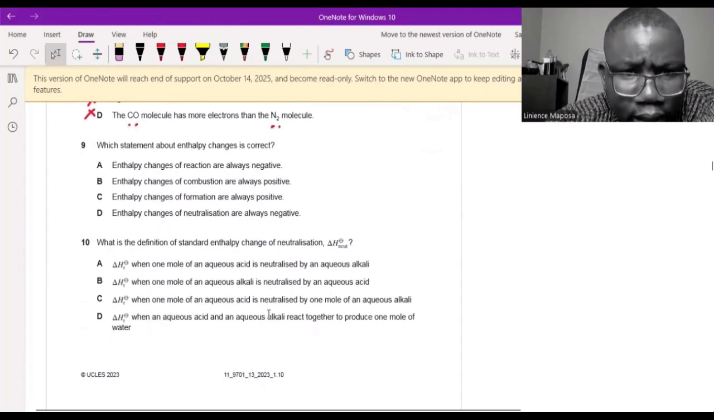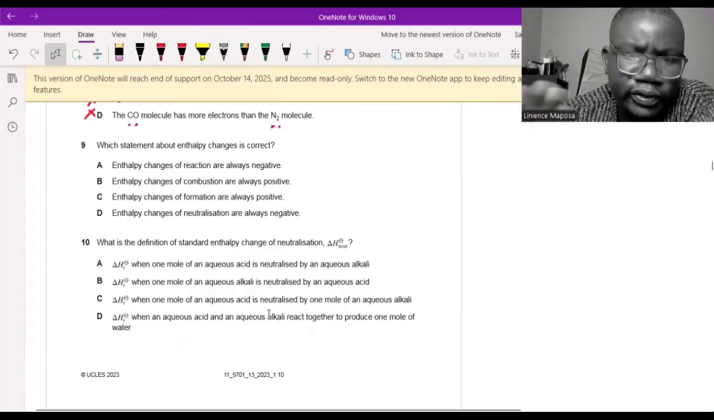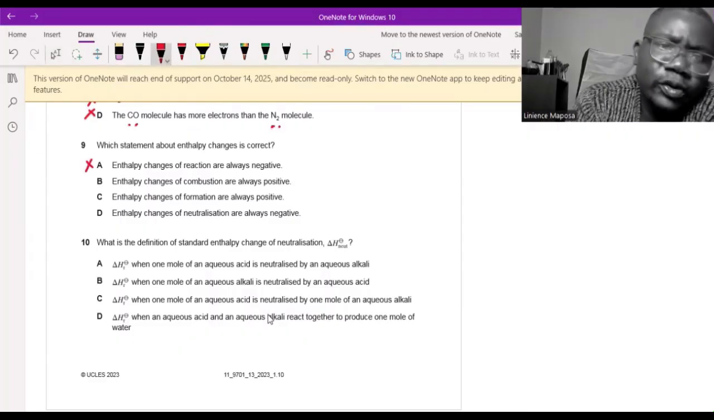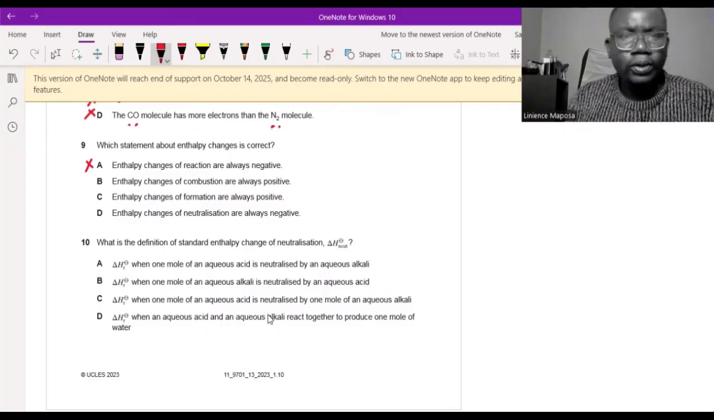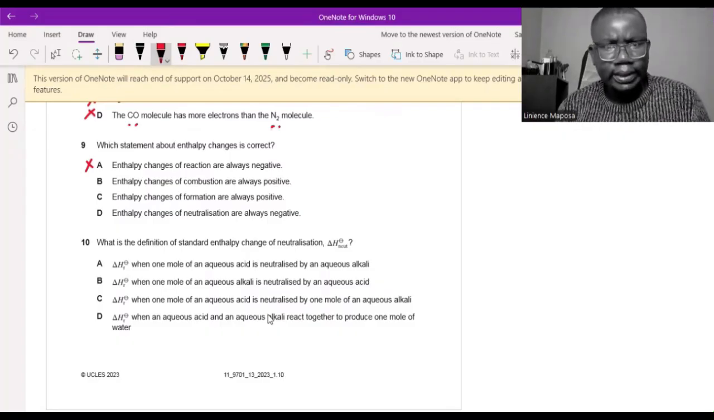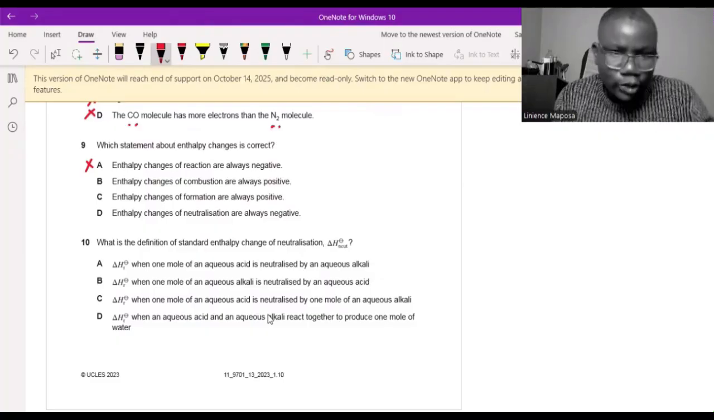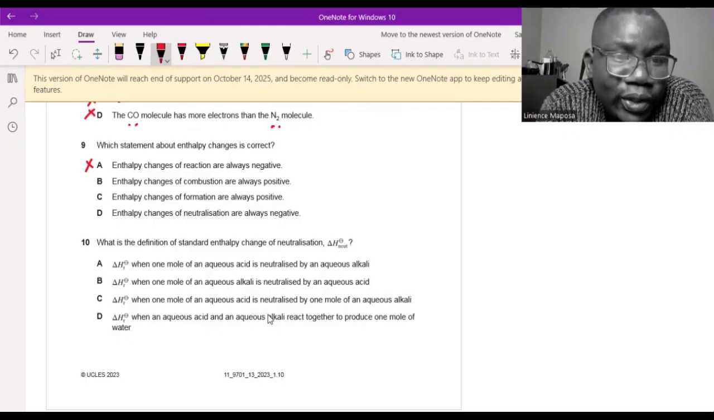Which statement about enthalpy change is correct? Enthalpy changes of reaction are always negative. No. Reaction? No, they can be positive or negative. This one is definitely wrong. Okay. Some reactions overall require heat, others overall release heat. Photosynthesis releases heat, isn't it? Oh no, photosynthesis requires heat. I want to say photosynthesis requires heat, but respiration releases heat. So reactions can be exothermic or endothermic.